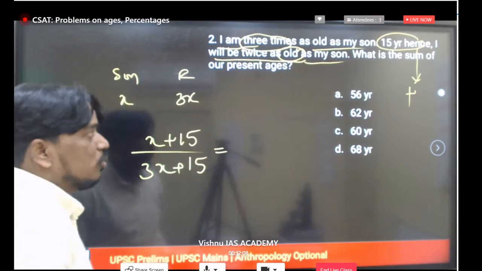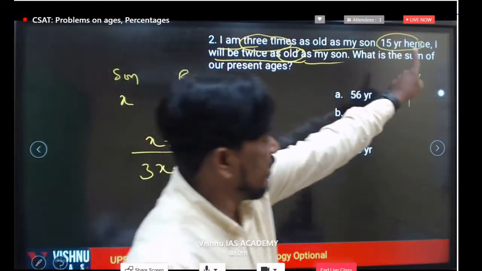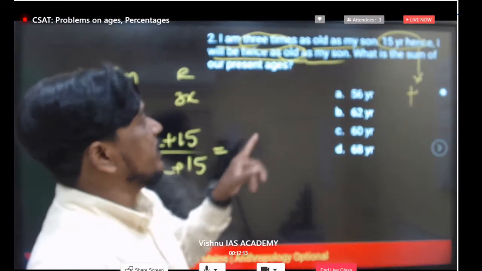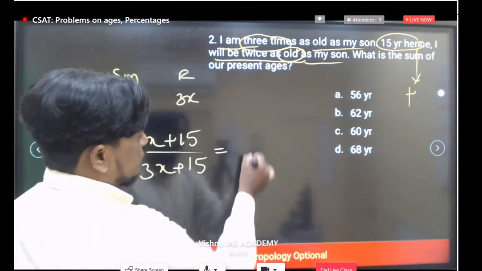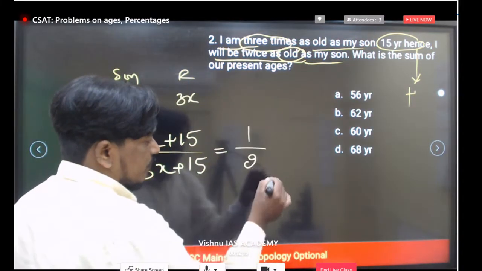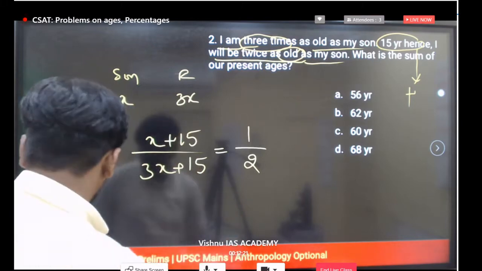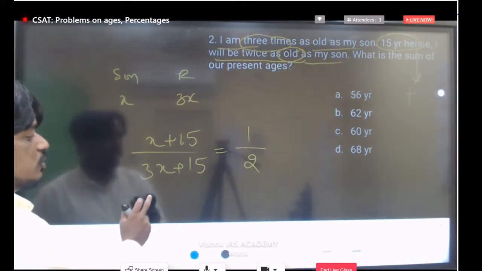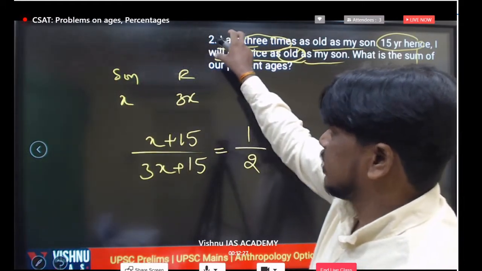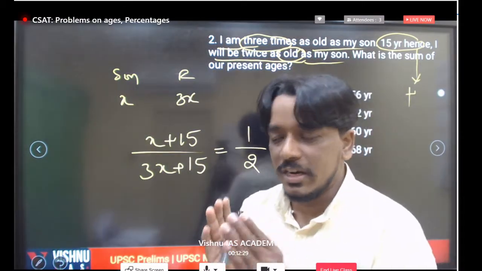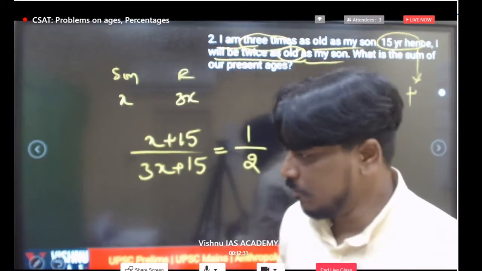Is equal to, what is the ratio? Clear. After 15 years, I will be twice as old as my son. If my son is 1, I am 2 times. Just take this ratio, and simplify again. You will get the answer in only 2 steps. You have to understand how we are taking the given data, how you are considering that given data. That is the only important thing here.